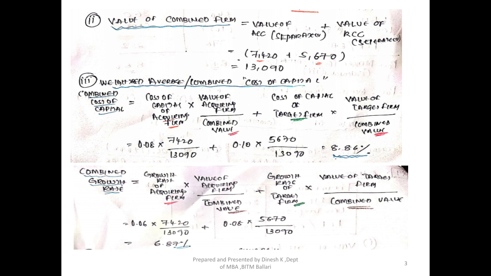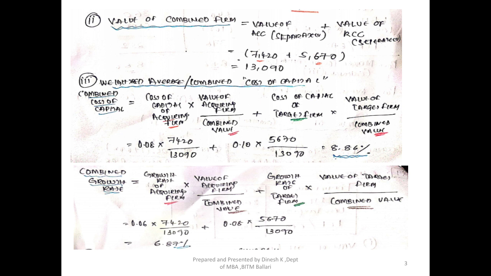The formula goes like this: cost of capital of the acquiring firm multiplied by the value of the acquiring firm divided by the combined value, plus the cost of capital of the target firm multiplied by the value of the target firm divided by the total combined value. Substituting these values, I will get 8.86.